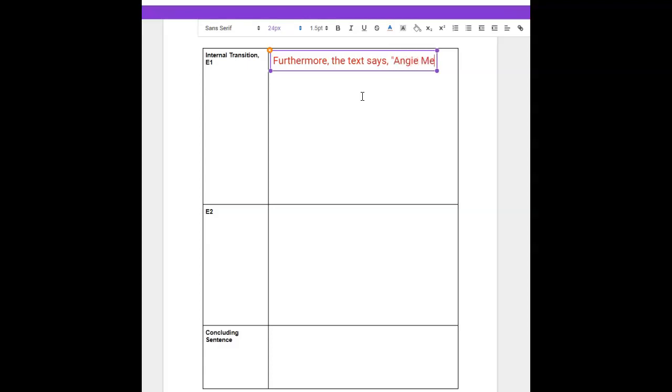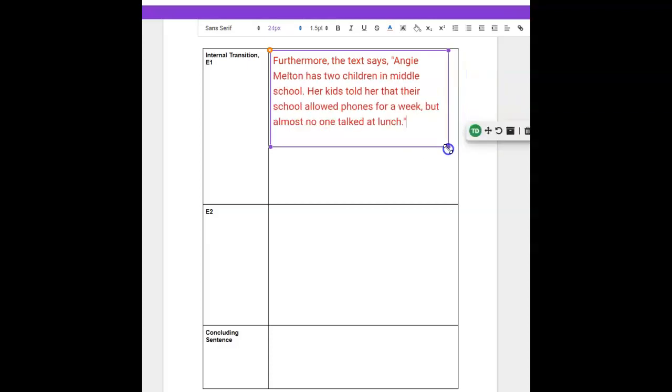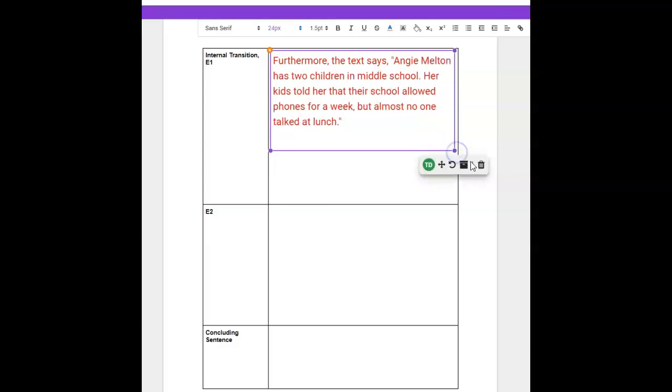I'm going to cite this directly, word for word from the text. You can either copy from your copy of the passage, or you can copy what I'm typing on the screen. So her kids told her that their school allowed phones for a week, but almost no one talked at lunch. And make sure you have your closing quotation marks at the end, because anytime we have opening quotation marks, we have to have our closing quotation marks. So this is going to be our evidence from the text.